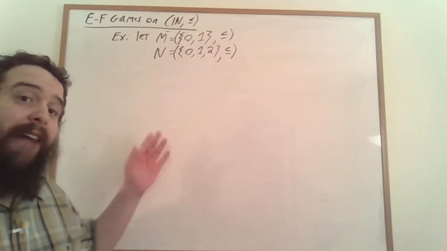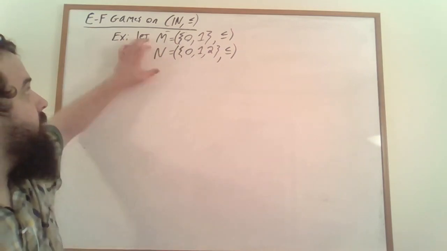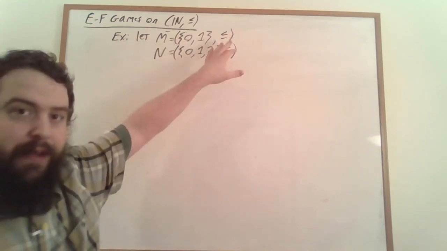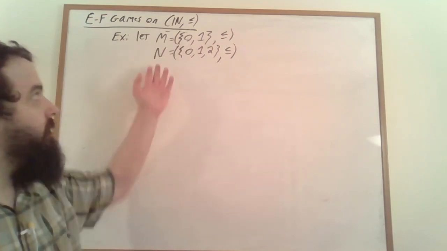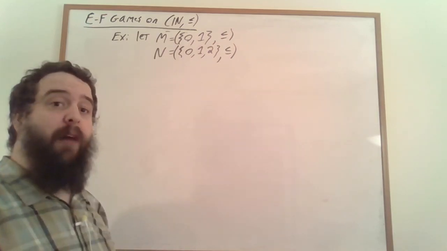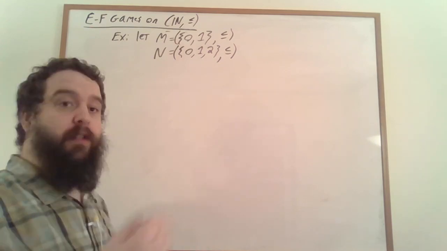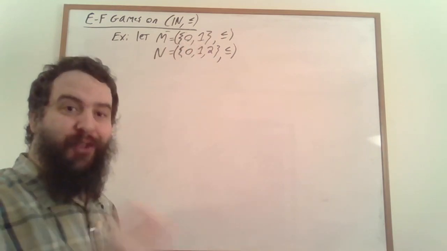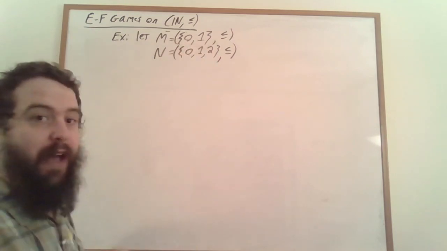Let's now add a little bit of structure to our structures. Let's make them linear orderings. Let's say that M is the set containing 0 and 1, but now we can talk about these two elements being less than or equal to each other. And the same with N. It's very common within the study of linear orderings and set theory in general to denote this set here, the set containing 0 and 1, as 2. This is somehow the canonical set of size 2.